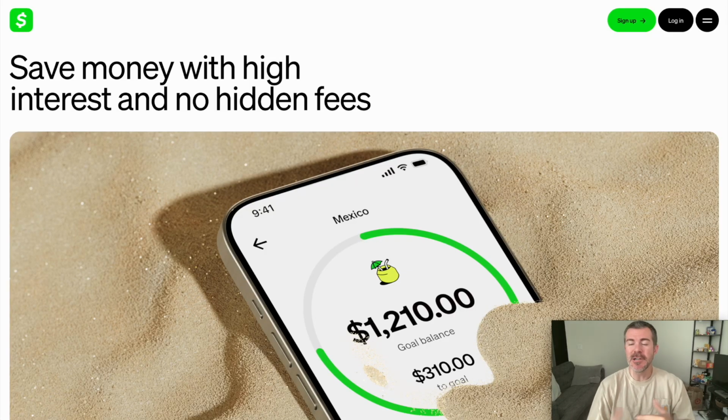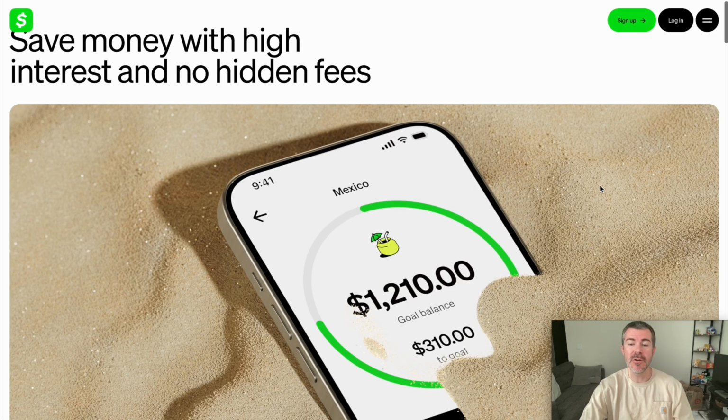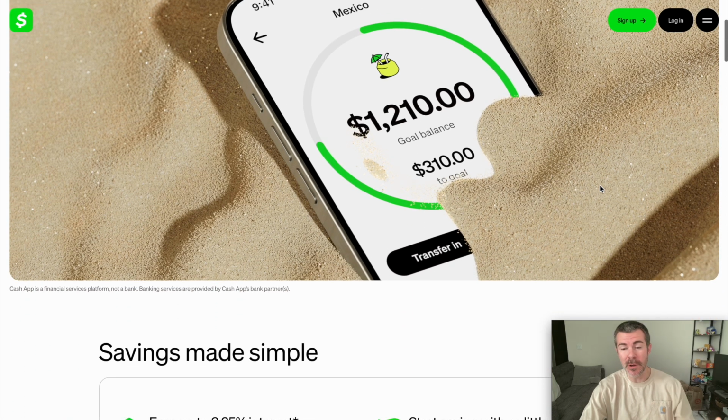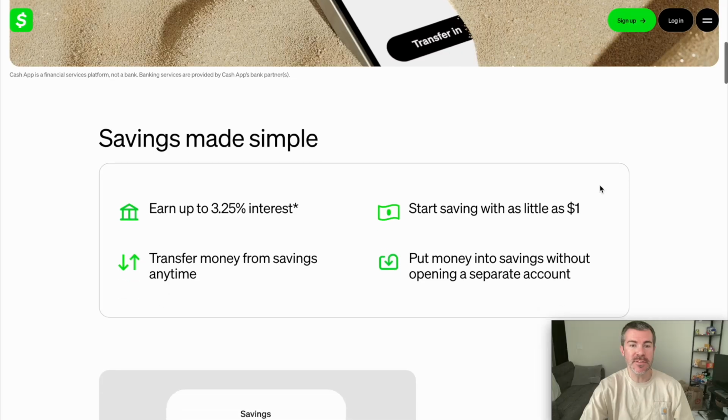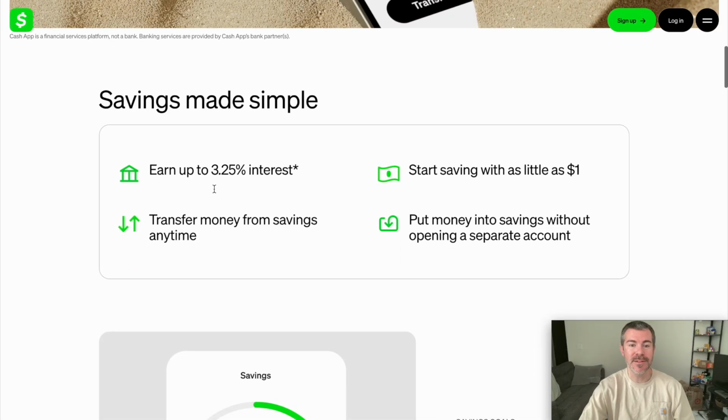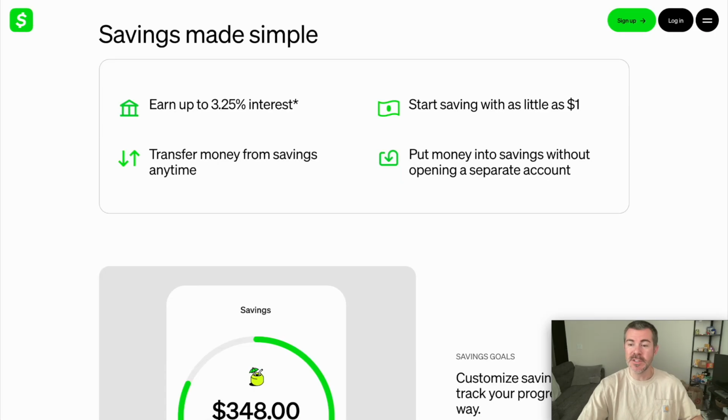In this video, we're going to talk about why Cash App keeps dropping their interest rates for their savings account. Now, when the savings feature first came out a couple years ago, it had a 4.5% interest rate. And you can see now the current interest rate is going to be 3.25% if you meet all of the requirements. This is unfortunate because it continues to drop, it seems like every quarter.